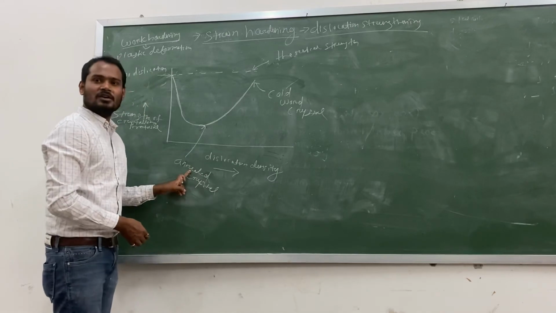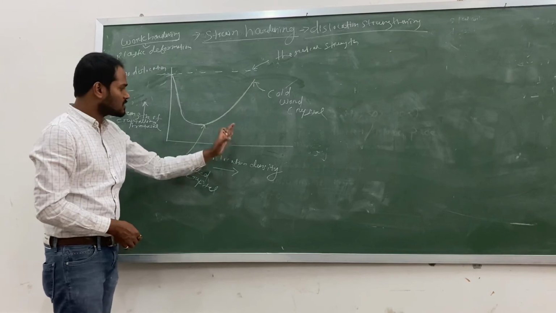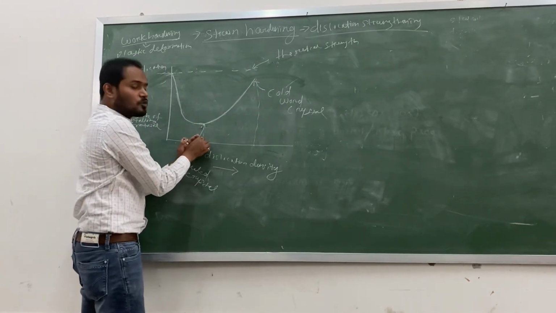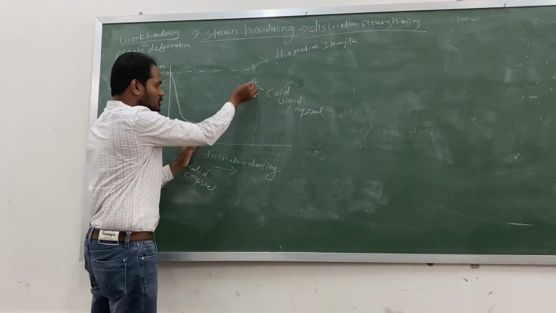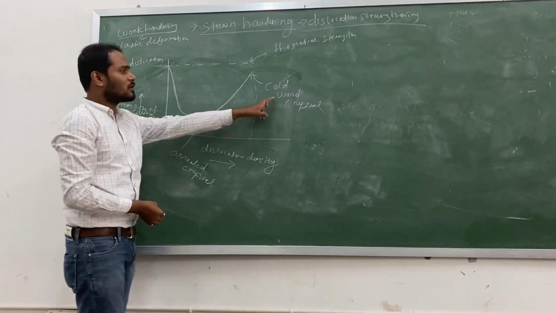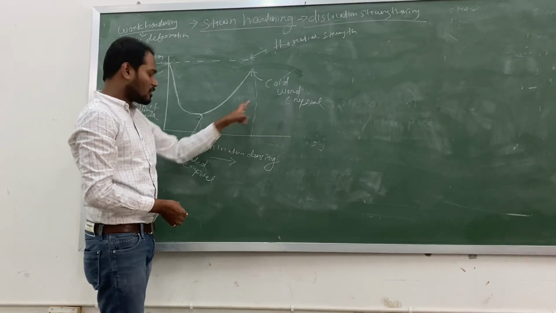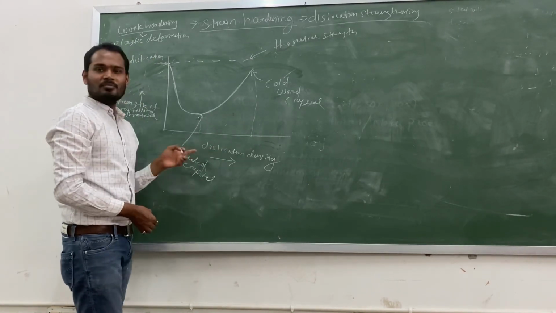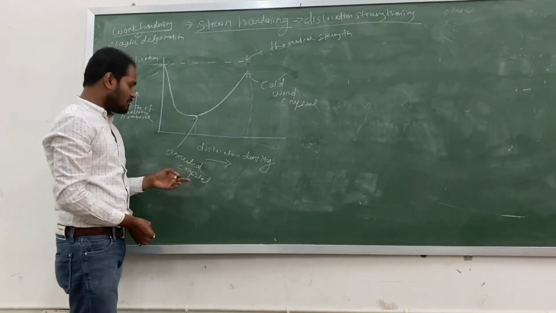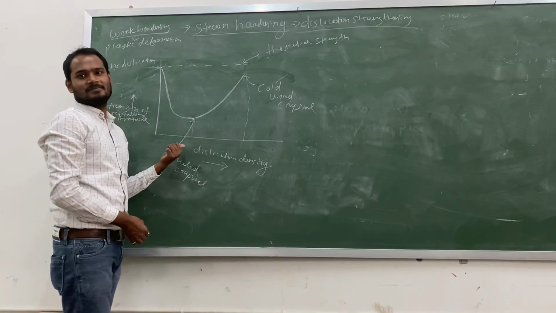But annealed crystal means when you do the annealing process on a cold worked metal, you can see the number of dislocations here is more, but the number of dislocations here is less. If you do annealing of a cold worked metal, the dislocation number will reduce, the strength will also reduce. So cold worked metal or cold worked alloy has high strength or high hardness compared to annealed crystal. Why? Because of dislocation density. More dislocation density is present over here, less dislocation density is present there. That means you can say during the annealing process, the number of dislocations is getting reduced. It is okay.